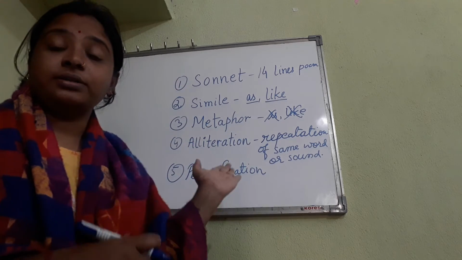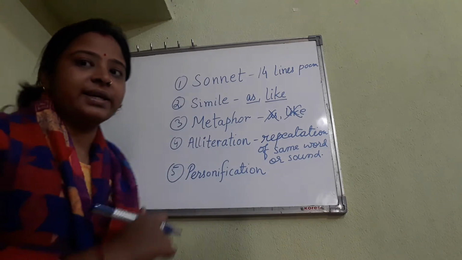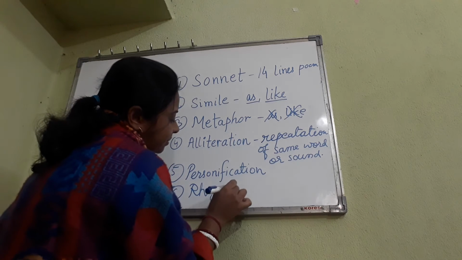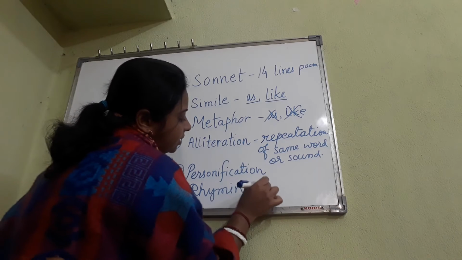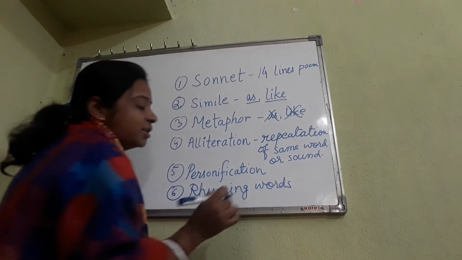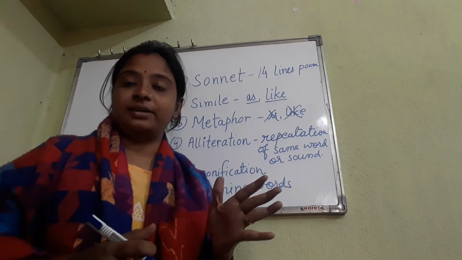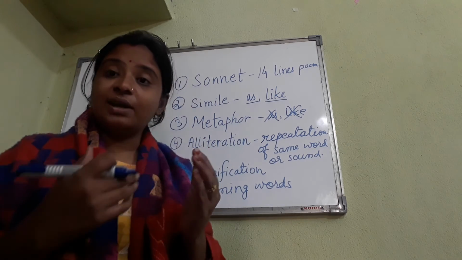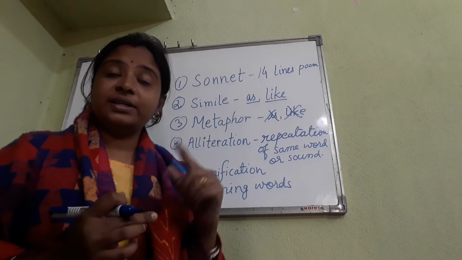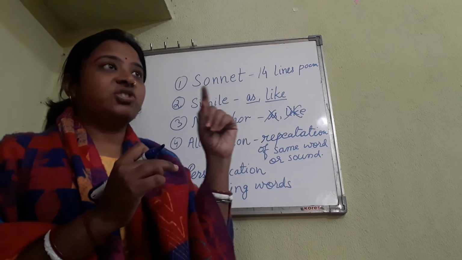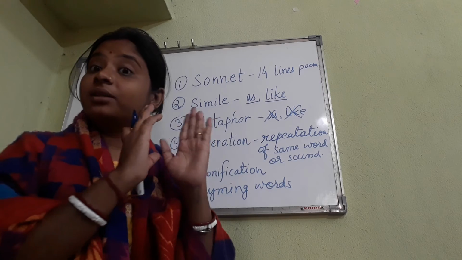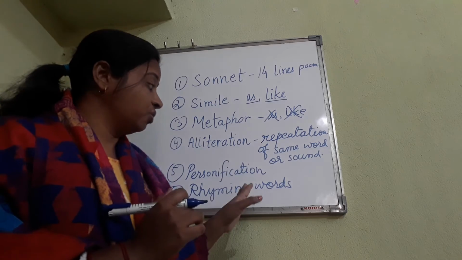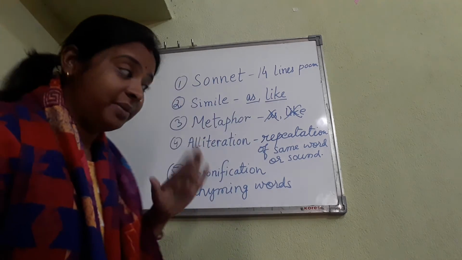So these are some points related to English literature. And one more thing, rhyming words and rhyming scheme. I forgot. See, rhyming words and rhyming schemes are different. Rhyming words: when the sound is the same, sky, fly, jar, star, car. The sound is the same, the consonant is different. For example, jar, car, the consonant has changed, but the ending sound is the same.